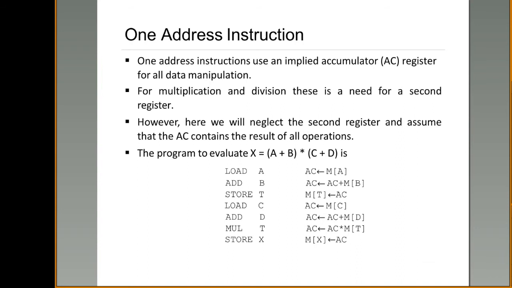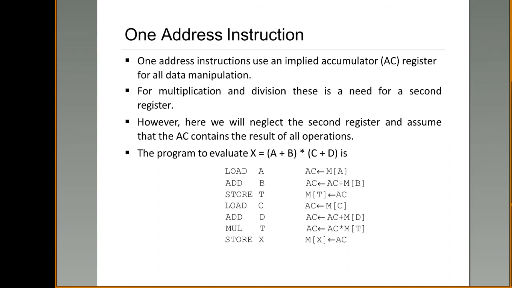A plus B is erased. That is the reason before you perform C plus D, A plus B has to be stored into a temporary register. Move the content of the accumulator, that is A plus B, into a temporary location T. So store T: from the accumulator, content will be moved into memory location T.